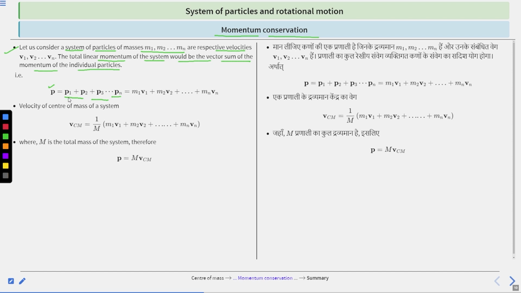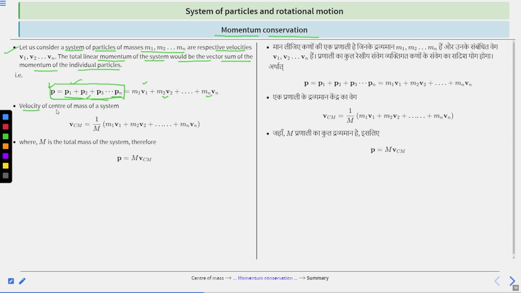So P is equal to P1 plus P2 plus P3 up to Pn. This is the total linear momentum. Clear? Where P1 is m1 v1 and P2 is m2 v2. Similarly, Pn is mn vn. That is mass times velocity for the first particle, mass times velocity for the second particle, and mass times velocity for the nth particle. Clear?